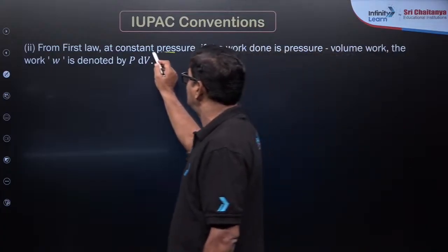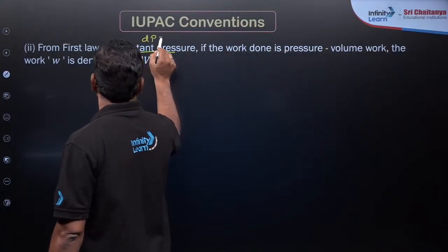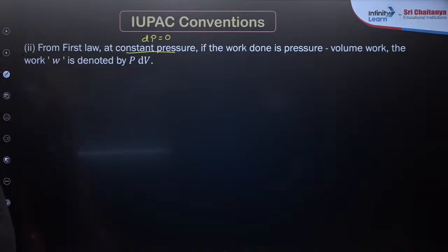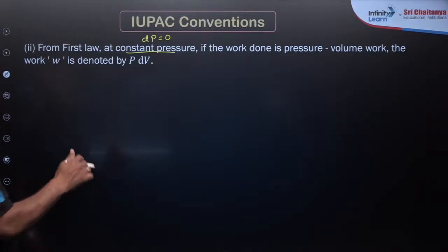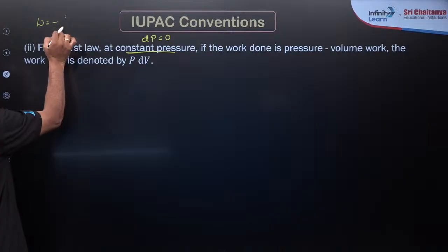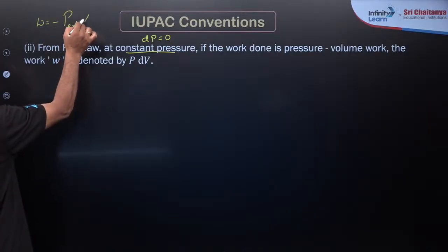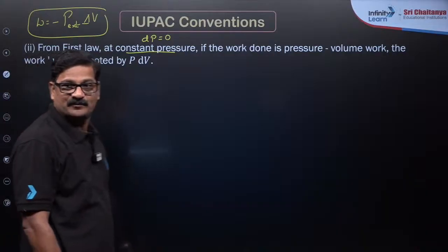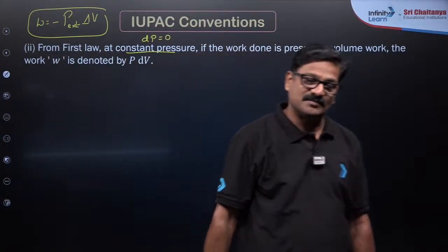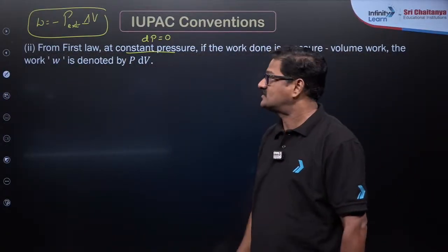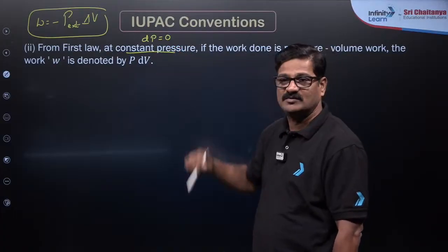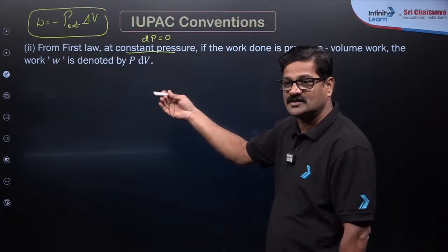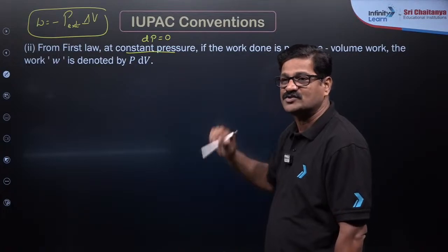And also you can say from the first law, at constant pressure, that means an isobaric process, the work done is pressure-volume work. The work done is denoted by PdV. That's what I mentioned, W is equal to minus P external into delta V. It depends upon different processes, whether it is a reversible process or an irreversible process. In the irreversible process, you can use this. If it is a reversible process, you can use minus 2.303 nRT log V2 by V1.